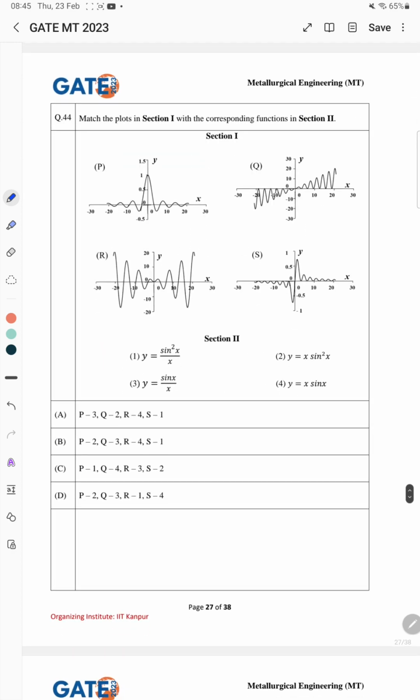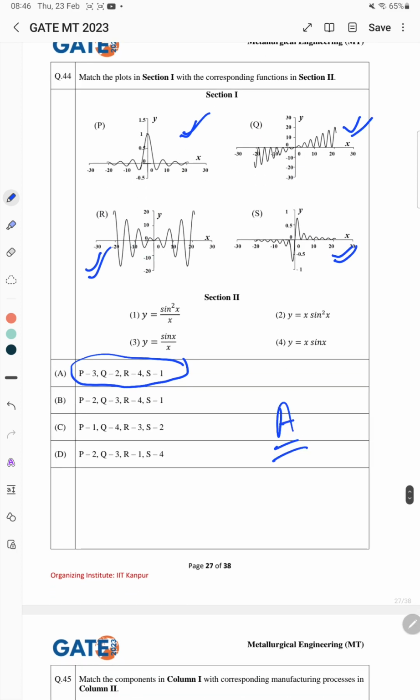For this 44th problem, the correct answer is A here. So for this P, we have y is equal to sin x by x. For this Q, you have y is equal to x sin square x. For R, y is equal to x sin x. For S, y is equal to sin square x by x. So the correct answer is A here.